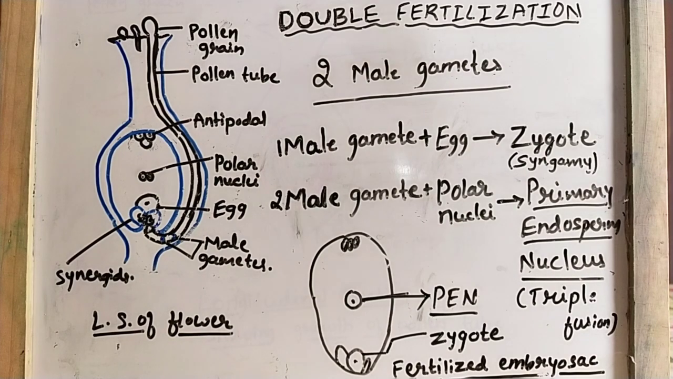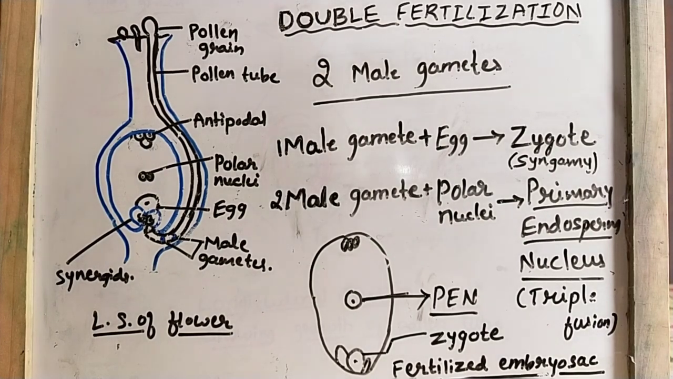So what is fertilization? Fertilization is a process where fusion of male and female gametes takes place. Then what is double fertilization? In angiosperms, fertilization takes place twice. That's why it is known as double fertilization.